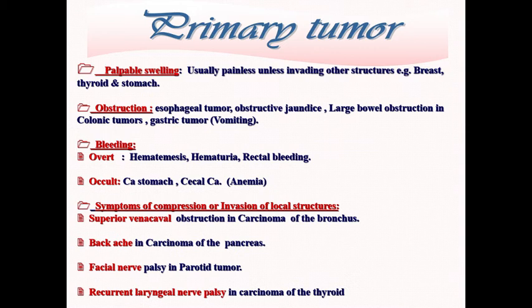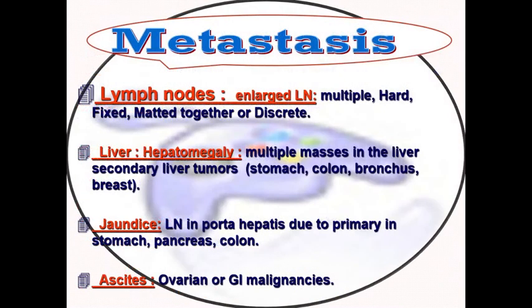Symptoms of compression or invasion of local structures can also occur apart from obstruction of the luminal structure, including superior vena cava obstruction in cases of bronchogenic carcinoma. Backache in carcinoma of the pancreas is a well-known type of pain. Facial nerve palsy can occur in parotid tumor, and recurrent laryngeal nerve palsy in cases of thyroid malignancy.